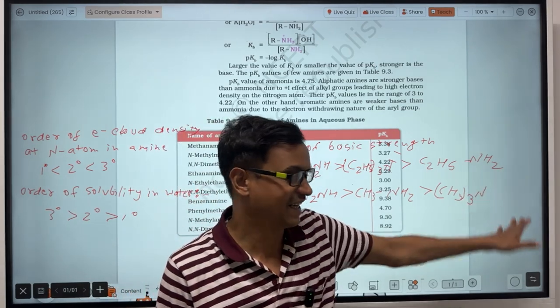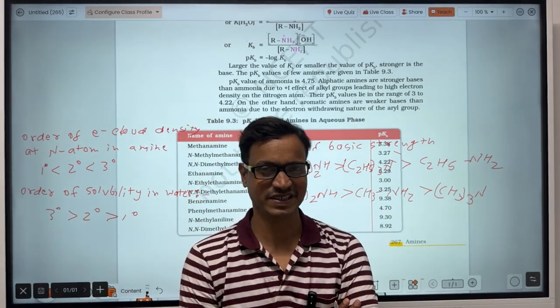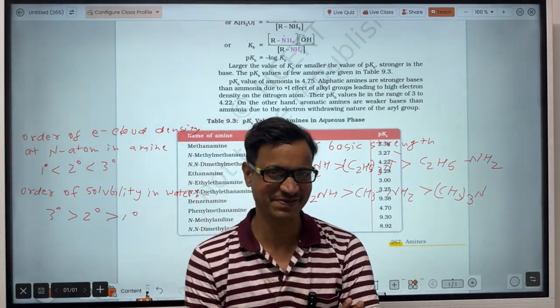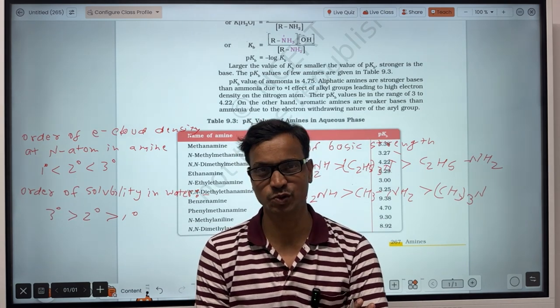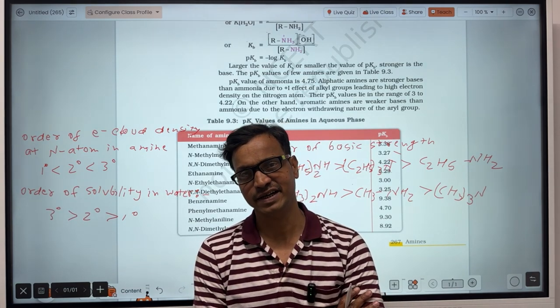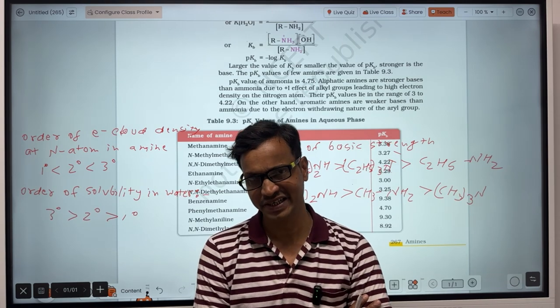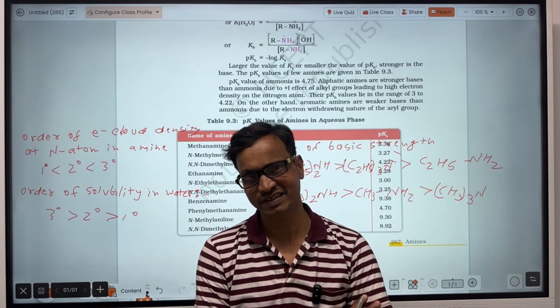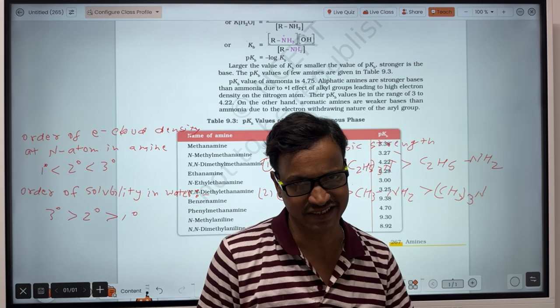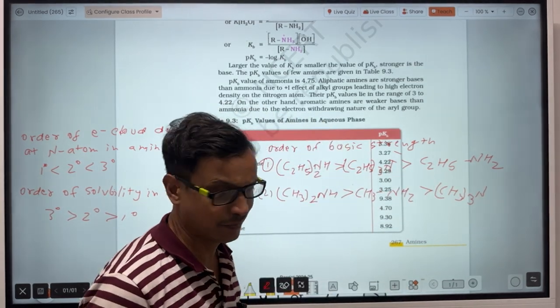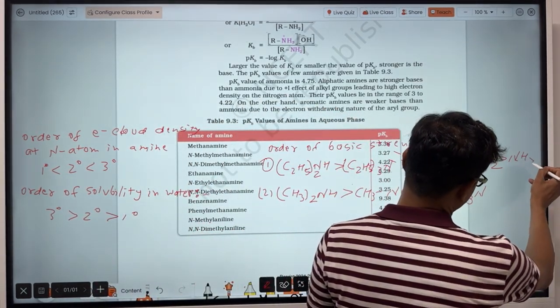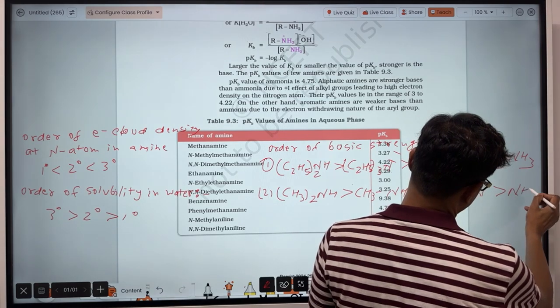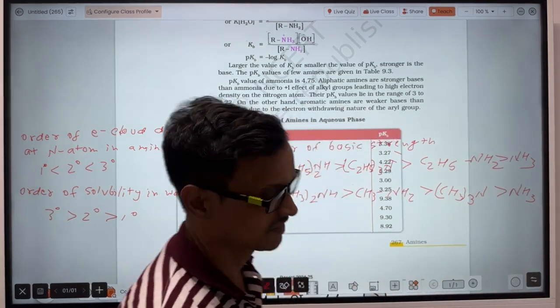No technique, you will have to memorize this one. Keep it in mind. Revise 2, 3 times, 4 times. That will remain in your memory. And here, the 2 degree amine will be most basic, and in case of methylamine, 1 degree amine will be more basic than 3 degree amine. And it's also a fact, either in ethylamine or in methylamine, that they will be more basic than ammonia.